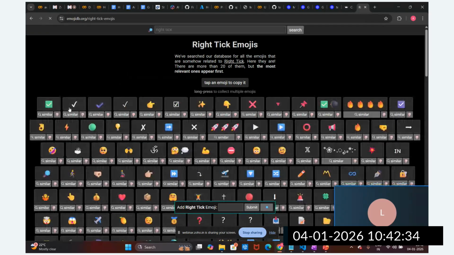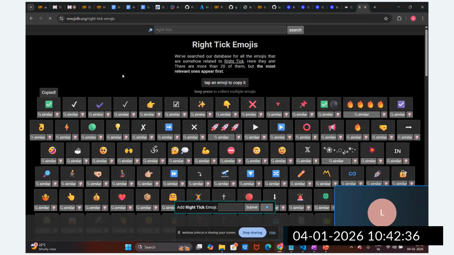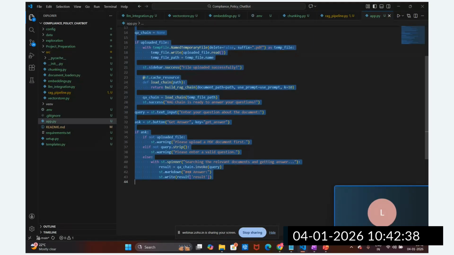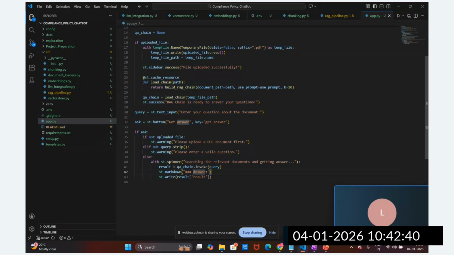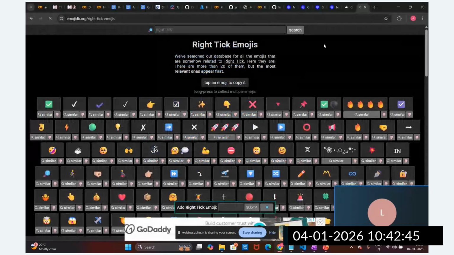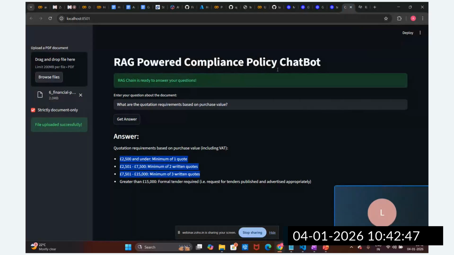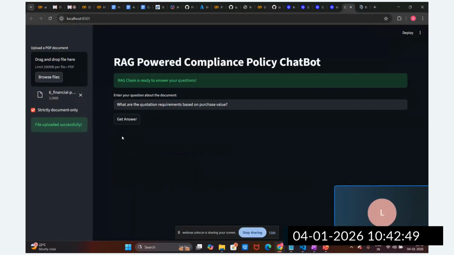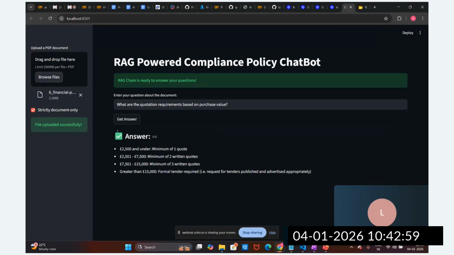Okay, this is the tick mark I'm going to utilize. I'm going to provide it here instead of this. Let's rerun this. Okay, this tick mark will be there. Get answer. Now you can see this tick mark is there and we got the answer, right?